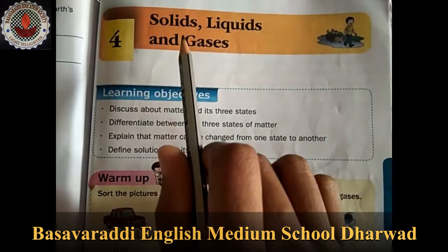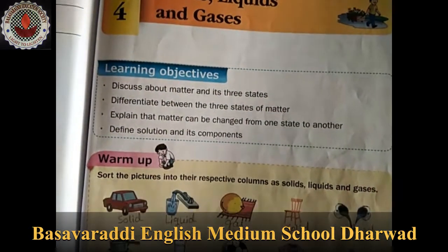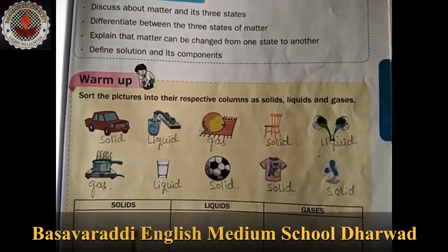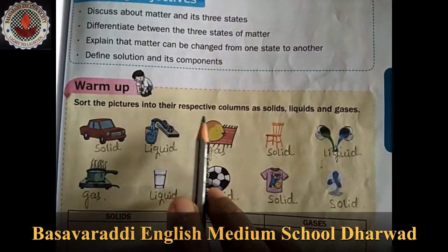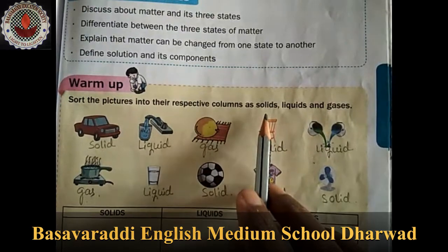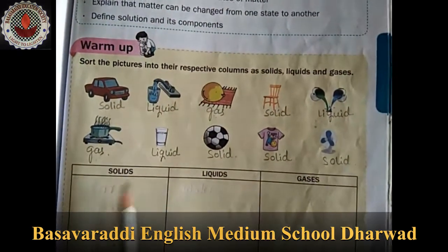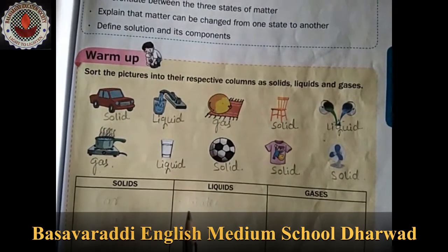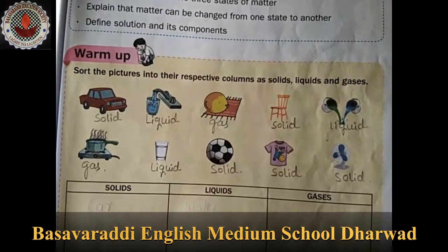Lesson number 4, solids, liquids and gases. First, do the warm-up activity. Sort the pictures into their respective columns as solids, liquids and gases. There are the 3 columns, so we have to choose the correct picture for their respective columns.